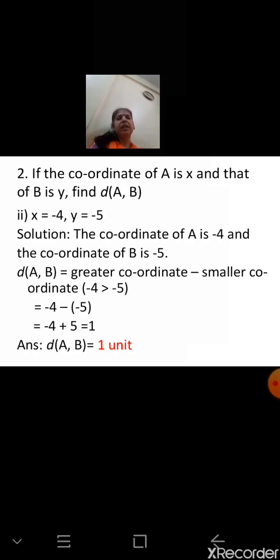Greater coordinate minus smaller coordinate. Here which is the greater coordinate? -4 is greater than -5. We will write -4 minus, in bracket, -5. When you open the bracket, it becomes -4 plus 5 and the answer is 1. The distance between the points A and B is 1 unit.